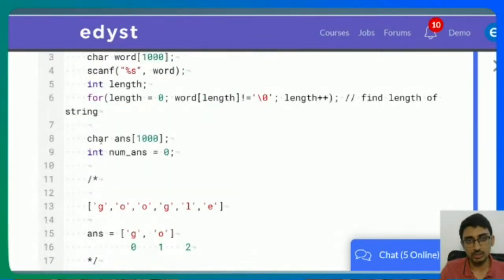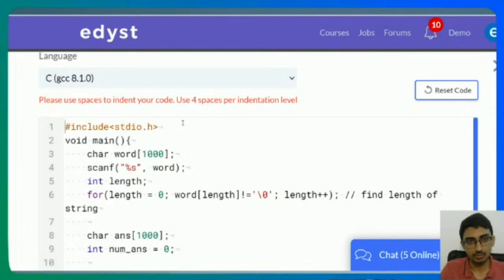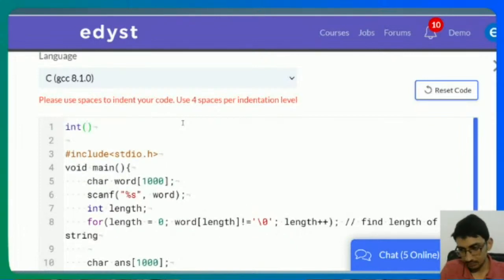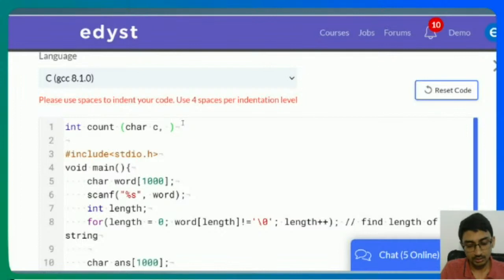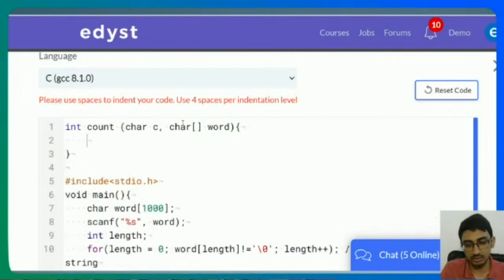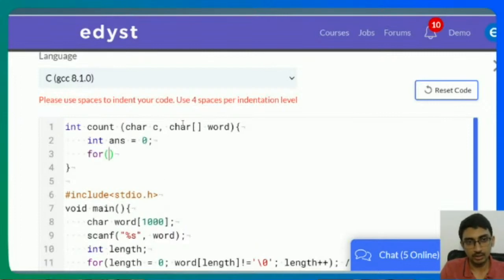Let's write the 2 functions here, which would be int count. What are we counting? We're counting character C in a particular character array, which is the word. We're counting how many times character C occurs in word. So I'll say int answer is equal to 0 initially, for int I equal to 0, while word of I not equal to null,